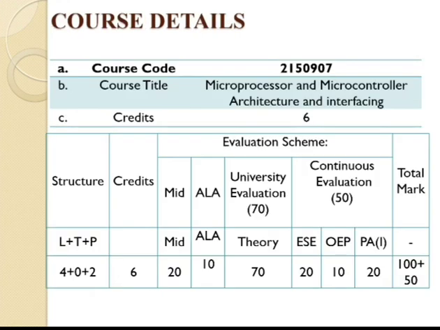So we can start with the course details. First category is the course code. This subject has a subject code of 2150907. The name of the subject is microprocessor and microcontroller architecture and interfacing. This subject has 6 credits.